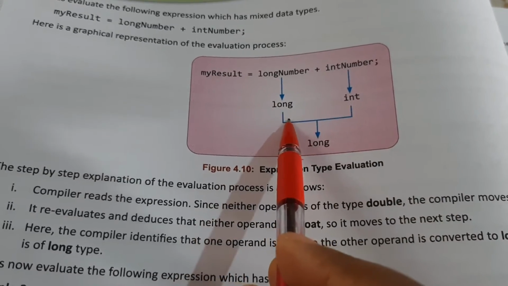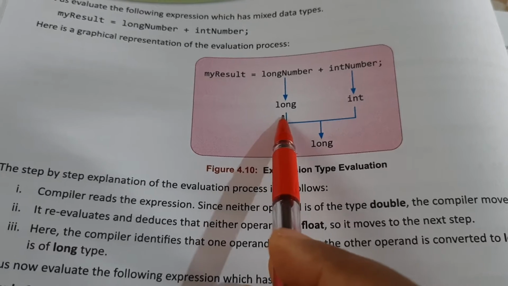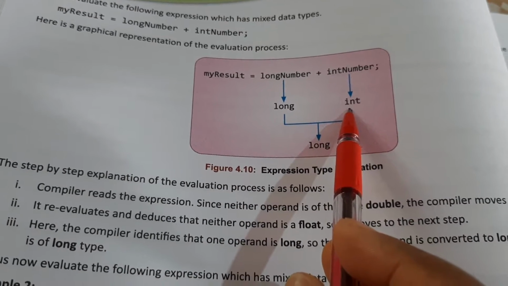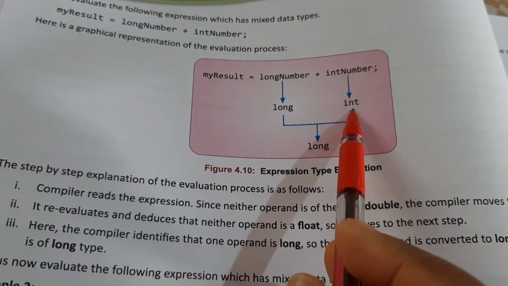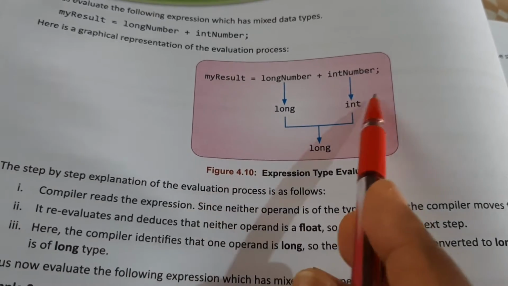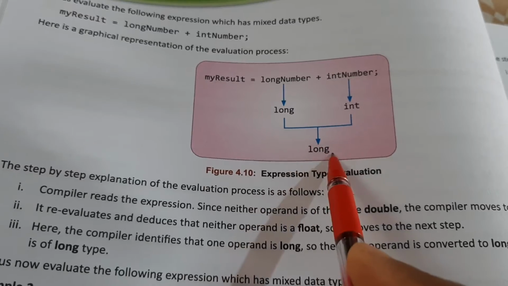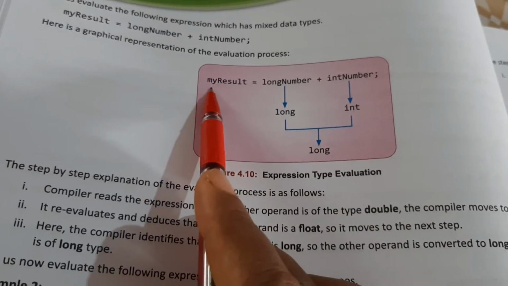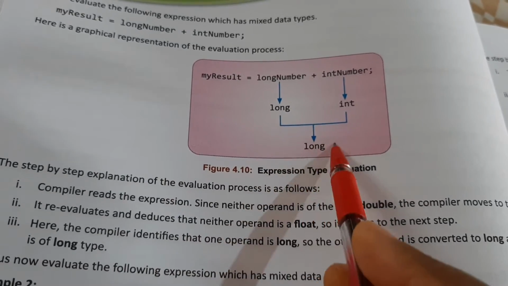So when the compiler is compiling it, it will convert it. Now long and int, which has the larger size? Long has the larger size, so automatically this int will be converted to long. So finally the result value will be given in the form of long. So this is how it will be converted.